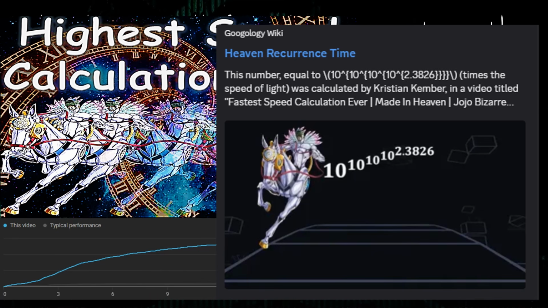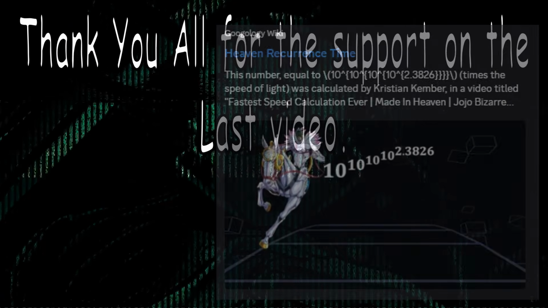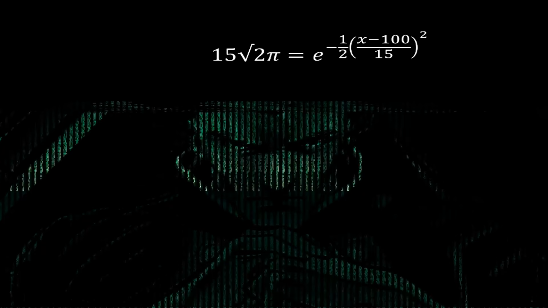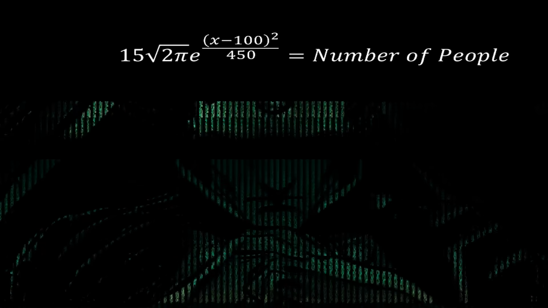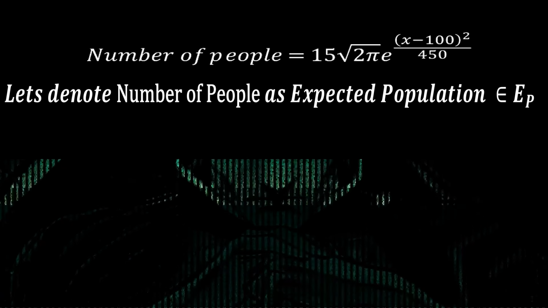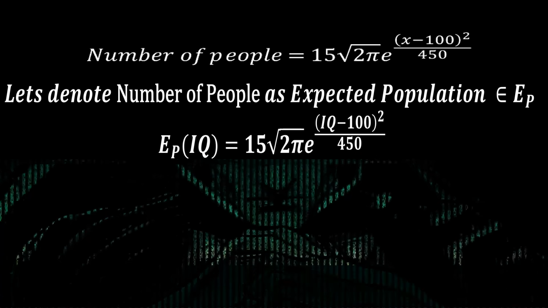So I thought, most googologists don't just do a number, they normally do an entire sequence. So why don't I define an entire sequence? I've actually got the material to do this already. So let's do that. Let's show the rearrangement that I did in my first power scaling intelligence video, where I rearranged the normal distribution equation into our number of people equation, and let's denote that as EP. And we can use this as our sequence for our googology.